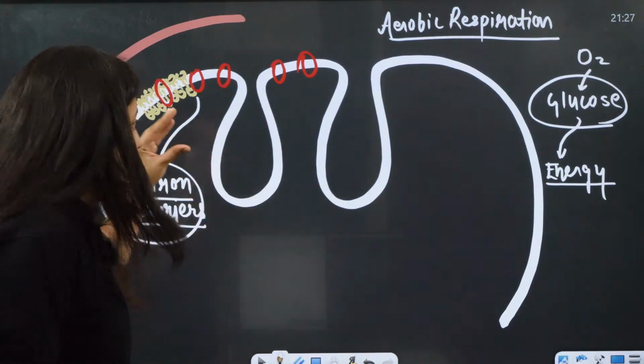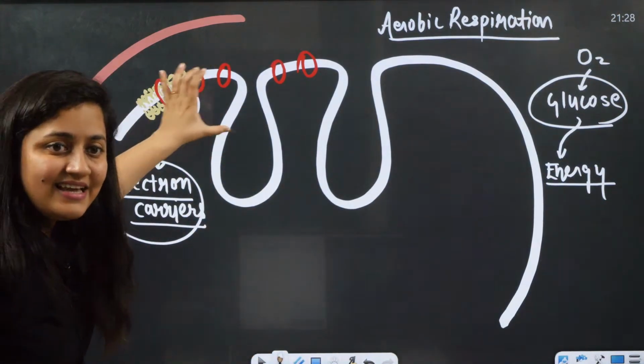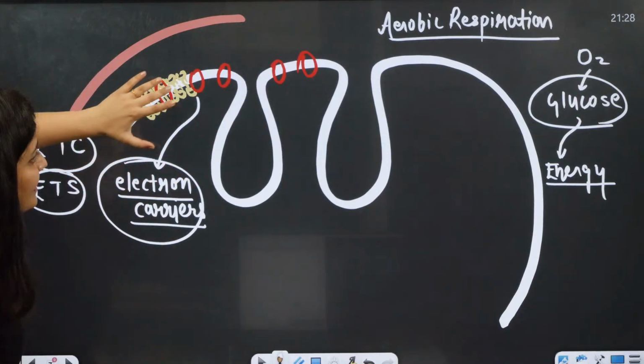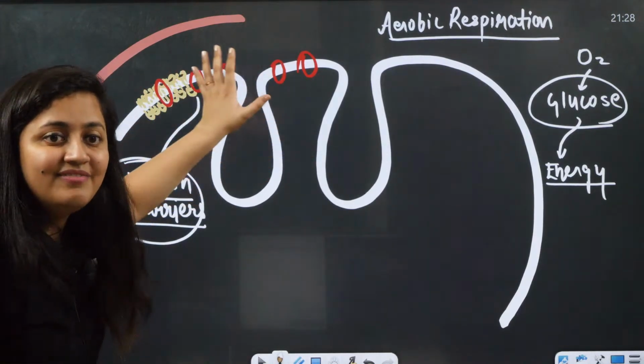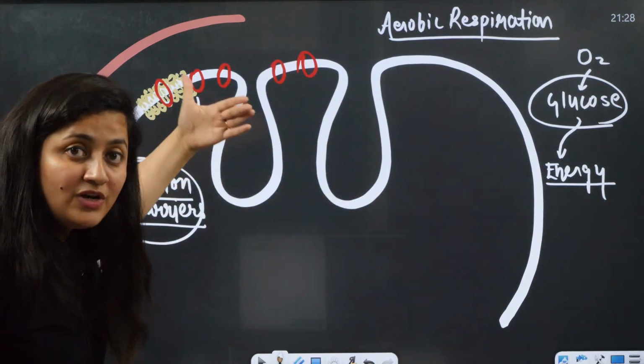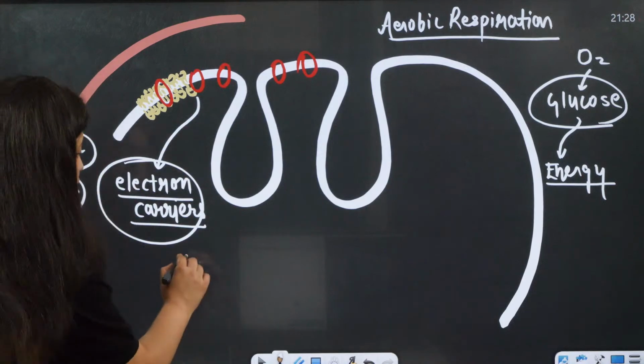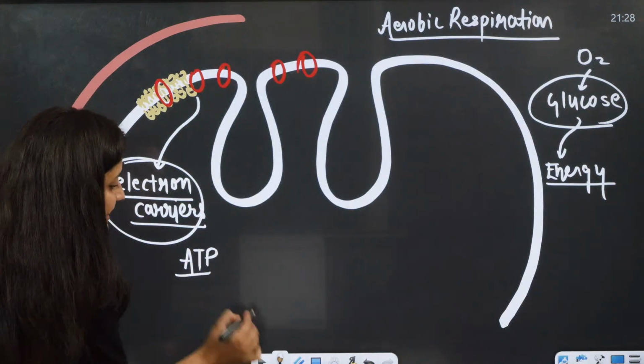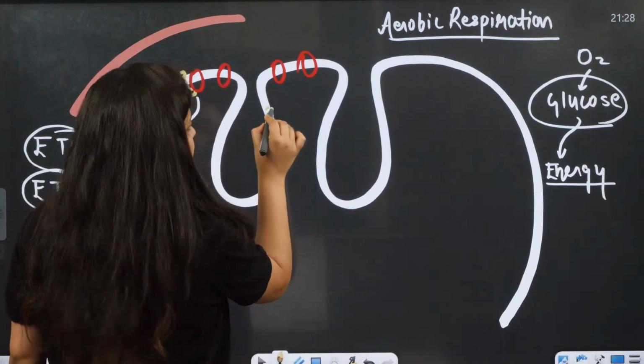So in this inner mitochondrial membrane we have different complexes which ultimately help in the formation of ATP.